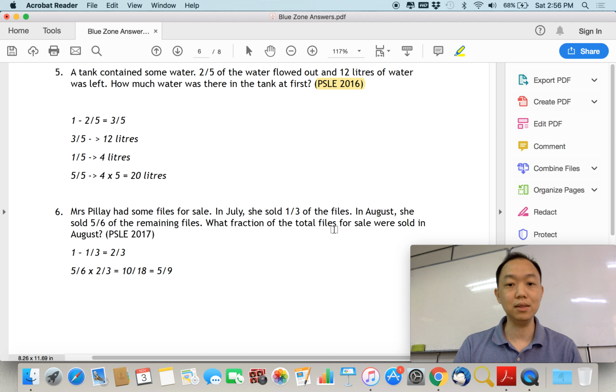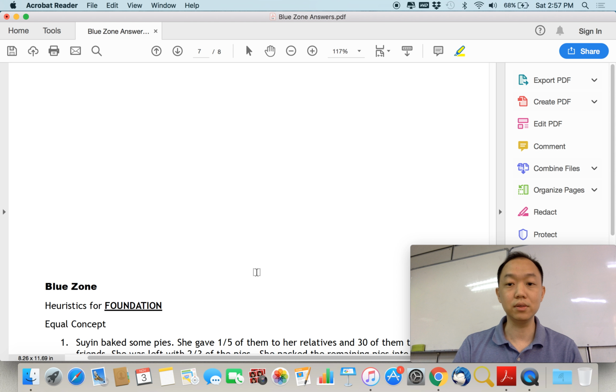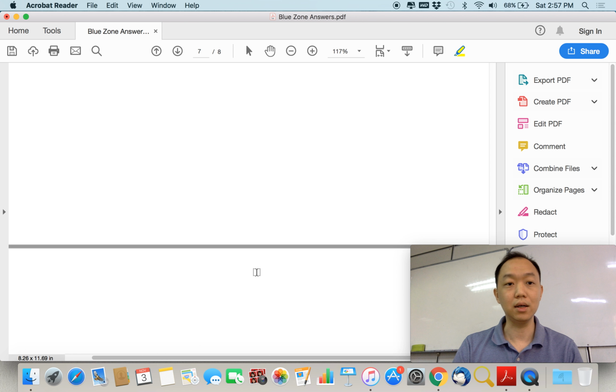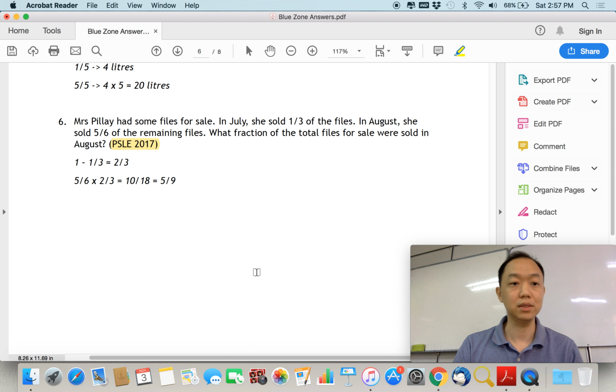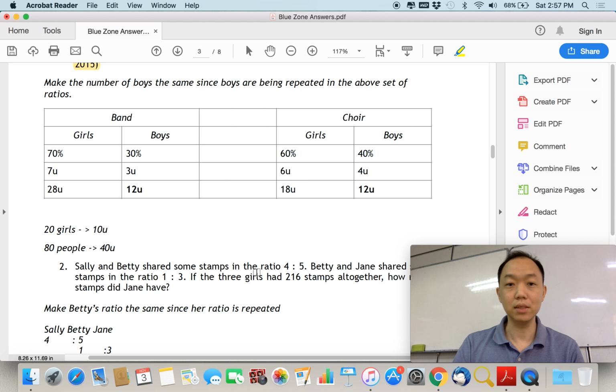Almost every year, they test remainder concept. This is for foundation. So if you have students or your child who's in foundation, just make sure that they're really good in this remainder concept.